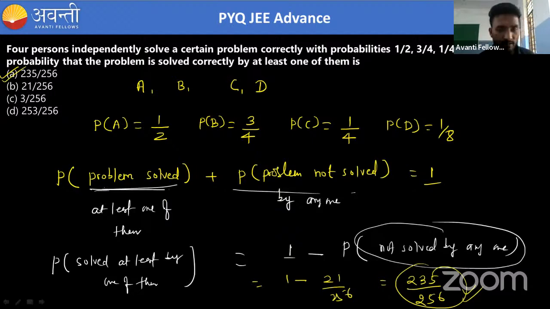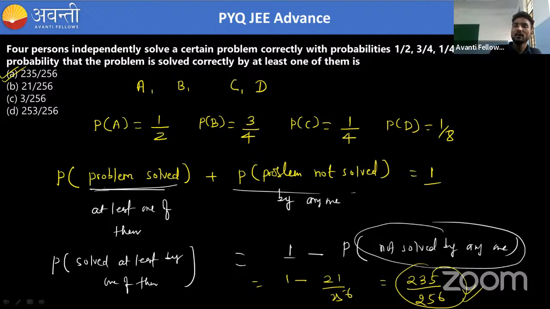Okay guys, is it clear what we have done? We have the probability of each person solving the problem independently. We need to find problem is solved correctly by at least one of them. Okay, so if we will go long, process will be lengthy. So what we have done, we have just removed the part where no one can solve the problem.